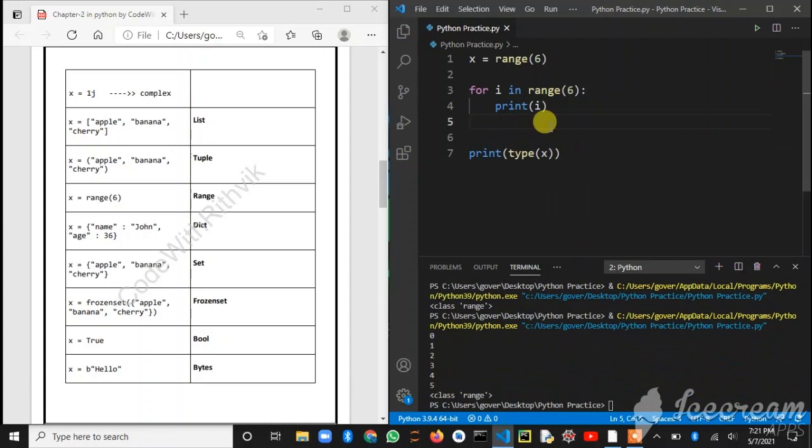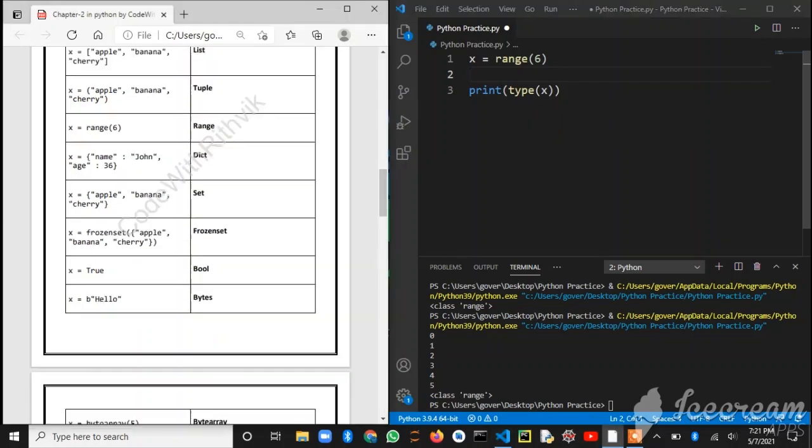When we give a value to a range, the variable iterates from 0 up to the number you have given, excluding that number. Suppose you have given 6, then 6 is excluded and 0 to 5 are printed. Suppose 10, then 10 is excluded and 0 to 9 are printed. I hope you are clear with the range function.